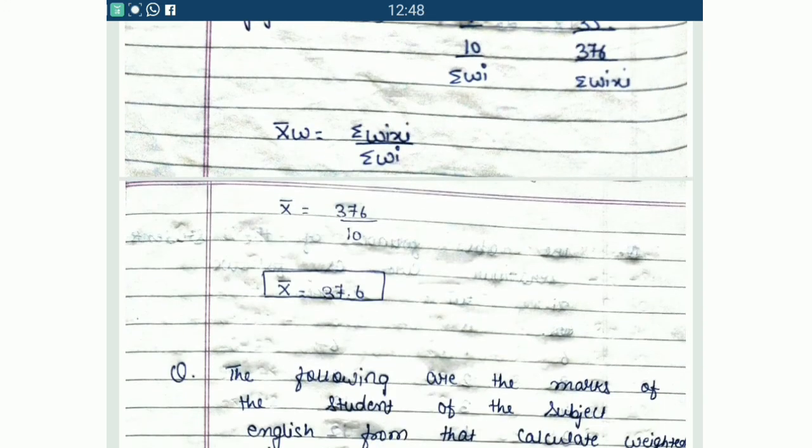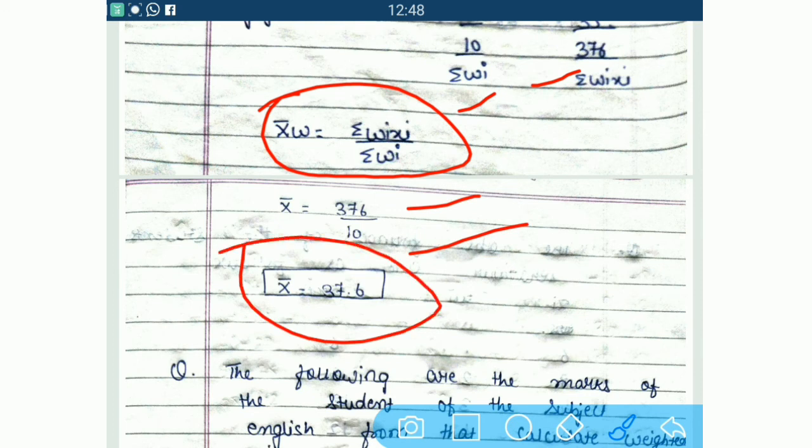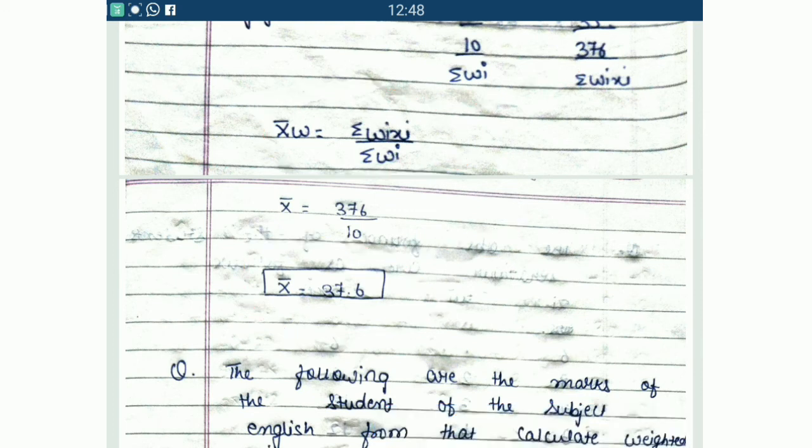Now put these values into formula. Our formula is x bar w equals sigma wi xi divided by sigma wi, as we received the values: sigma wi xi 376 divided by sigma wi 10. So our final answer is 37.6. So in this way we have to calculate our weighted average mean.